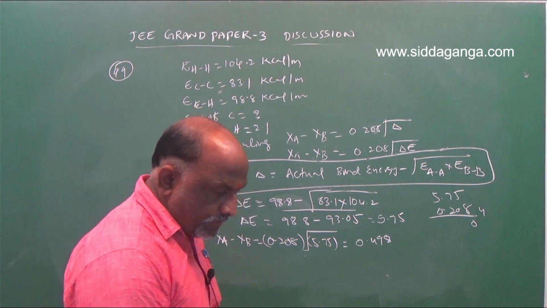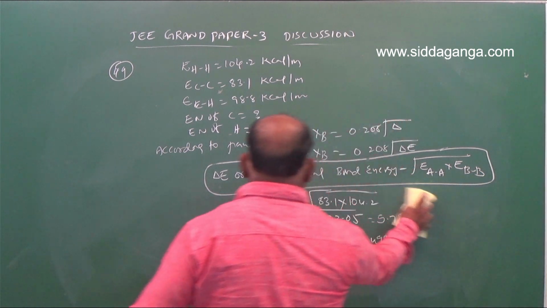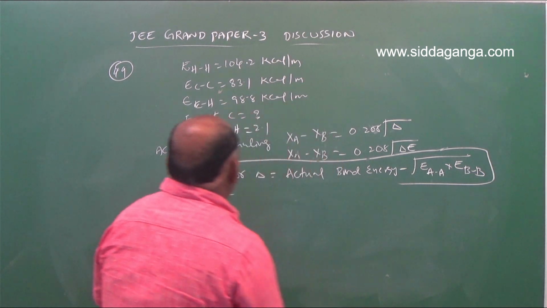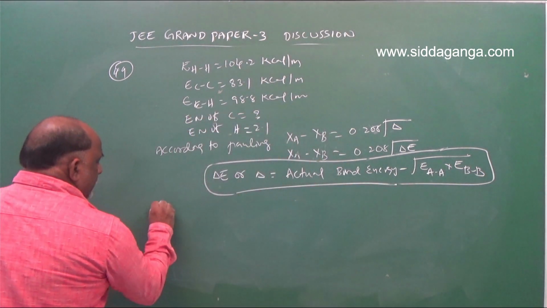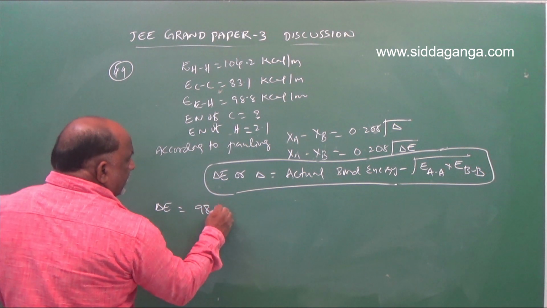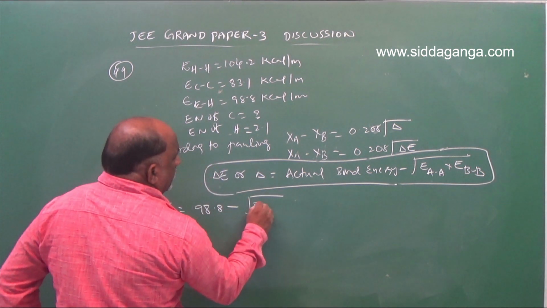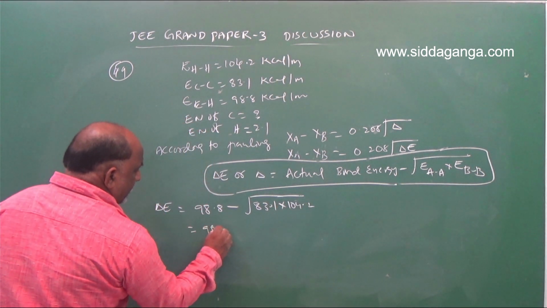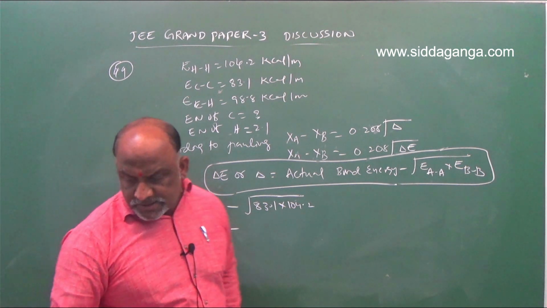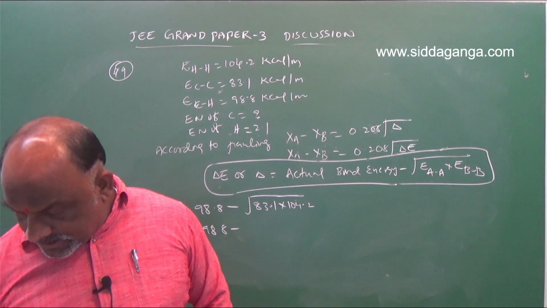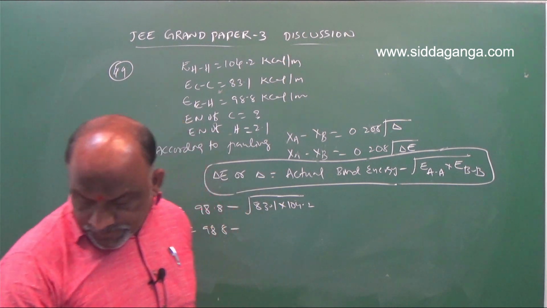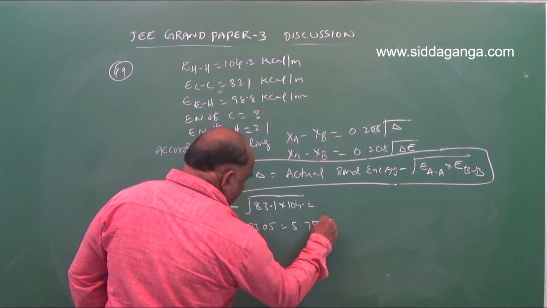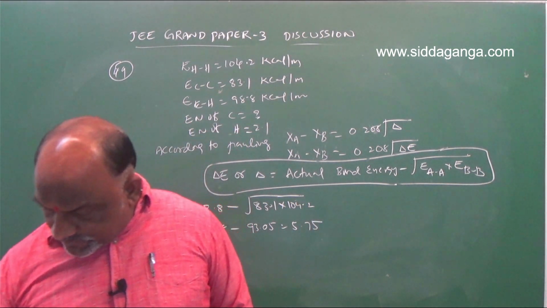Okay. So my dear students, delta E is equal to 98.8 minus root over 83.1 into 104.2. Next, 98.8 minus, we will get the step that is 93.05. So 5.75.